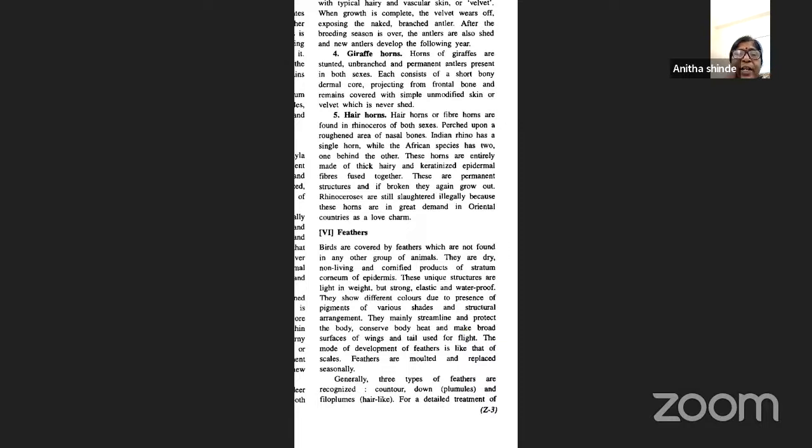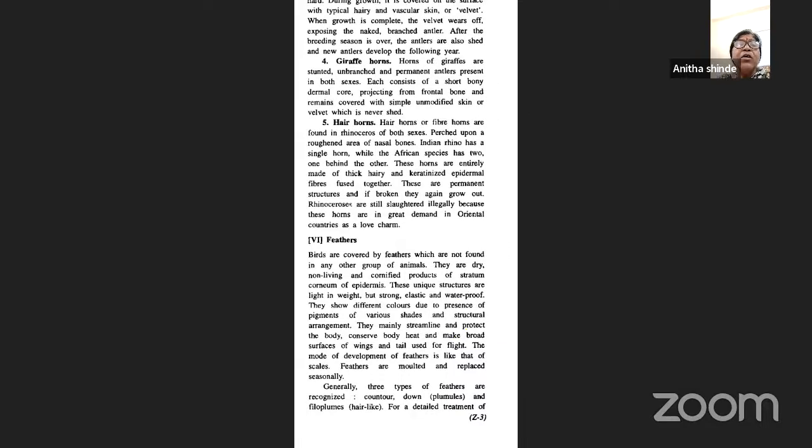Feathers are molted and replaced seasonally. Generally, three types of feathers have been identified: contour feathers, down feathers, that is plumules, and filoplumes, the hair-like feathers. So this is about the feathers.